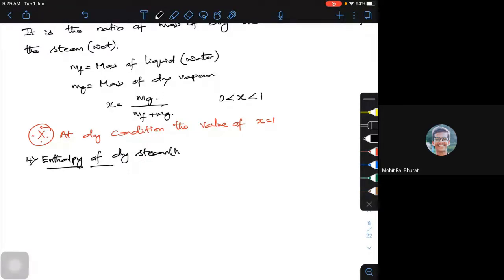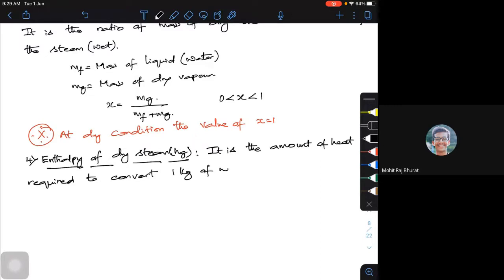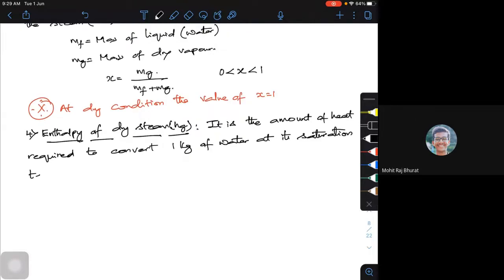It is the amount of heat required to convert 1 kg of water at its saturation temperature to dry condition, where x is equal to 1.